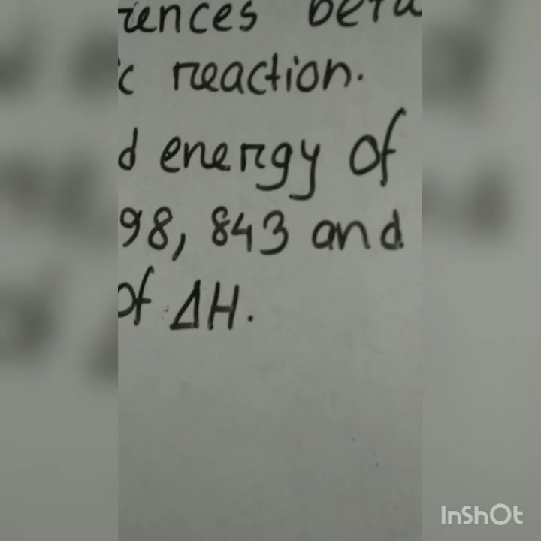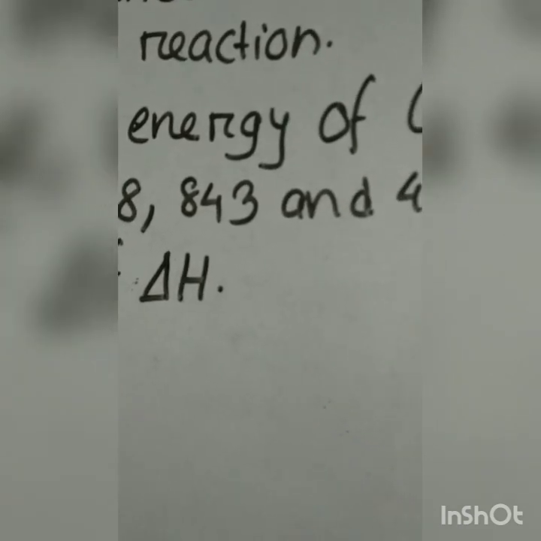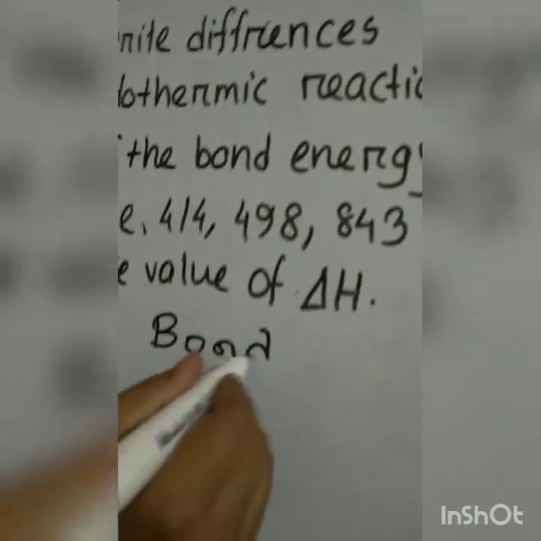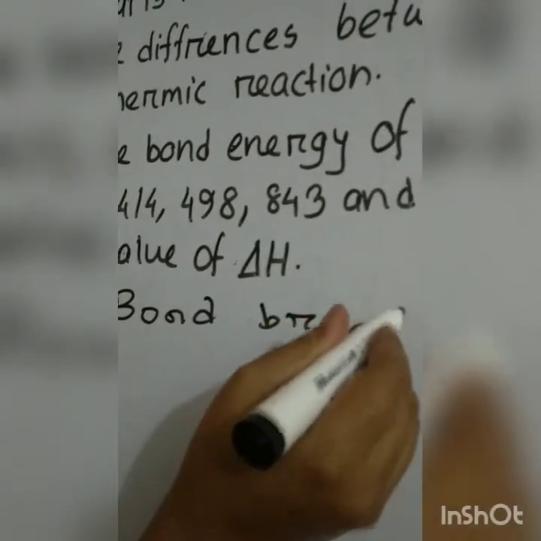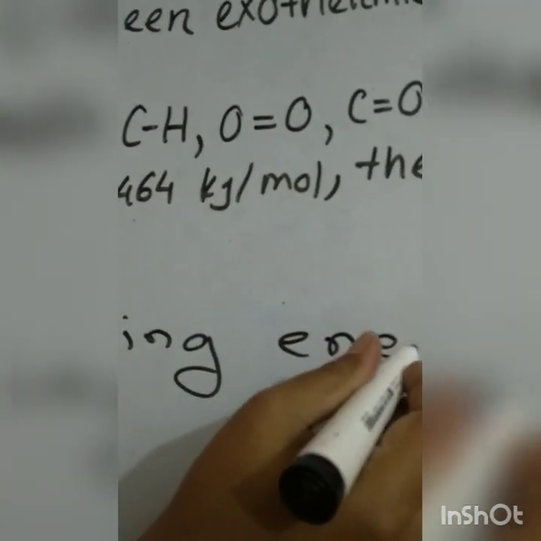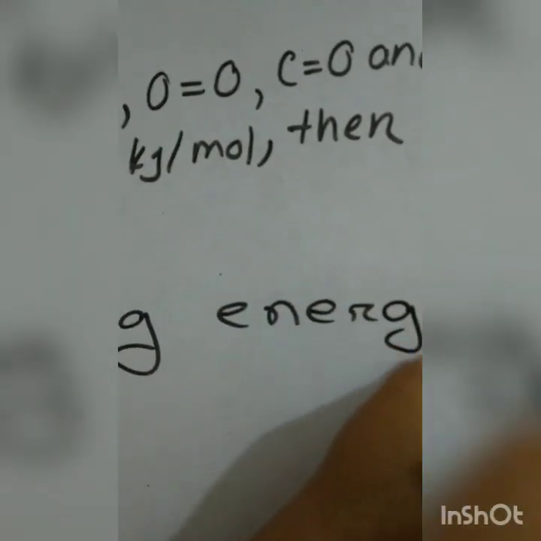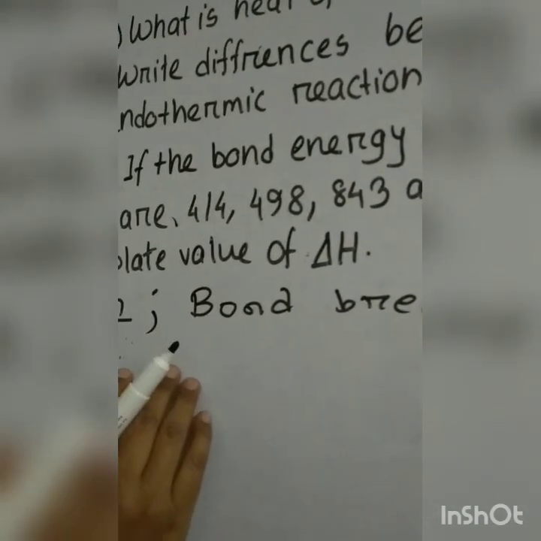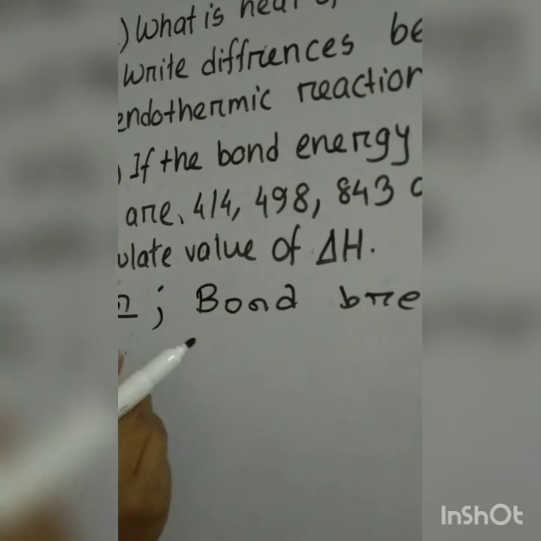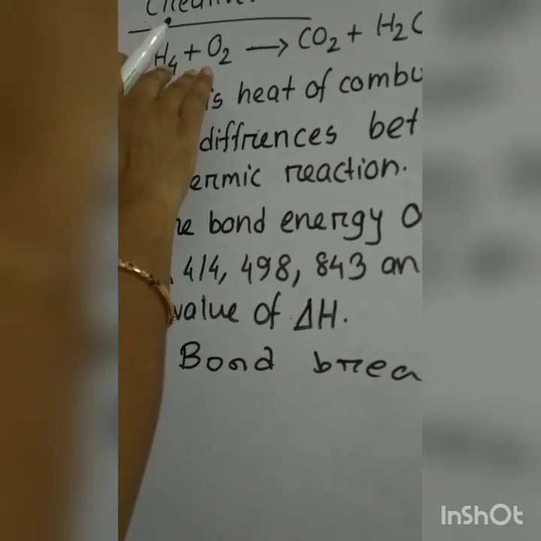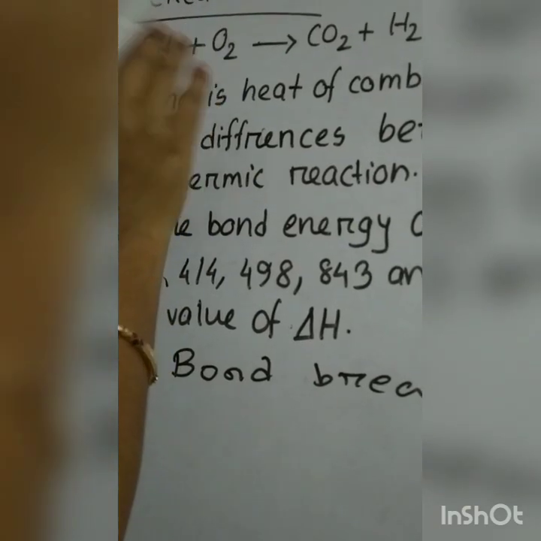In this case, what to do? At first, solution. You have to write, calculate bond breaking energy. Before that, you have another task. I told you that for calculation of del H, at first you have to balance the equation.